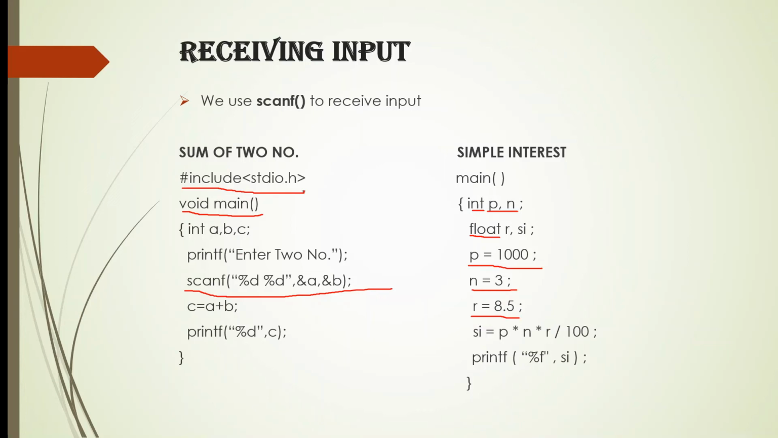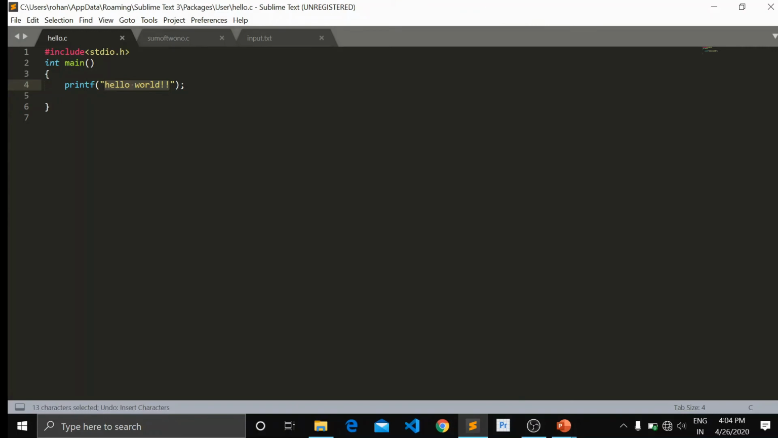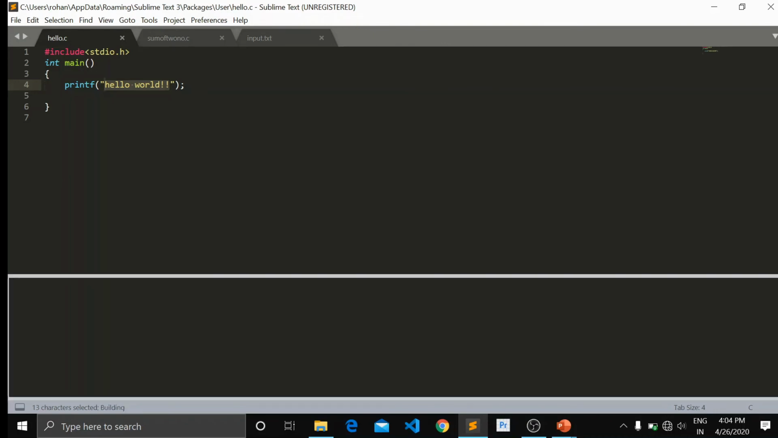So now it's time to build the programs. Here is our first program: hash include stdio.h, int main, printf hello world. As we discussed in our slide, we are going to print hello world, so let's build this. And it's the output, hello world, which we have written here also in the printf section.